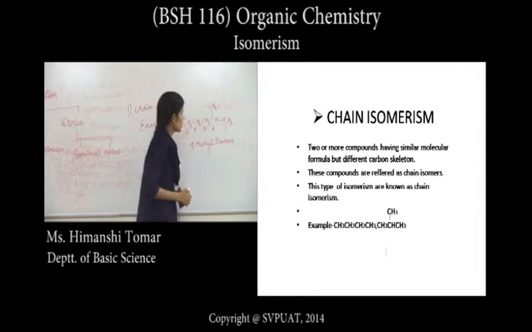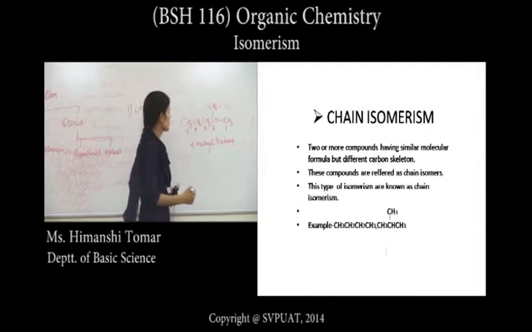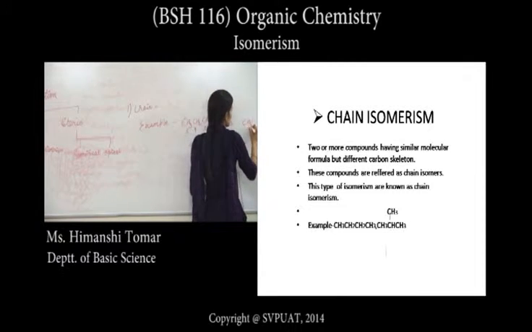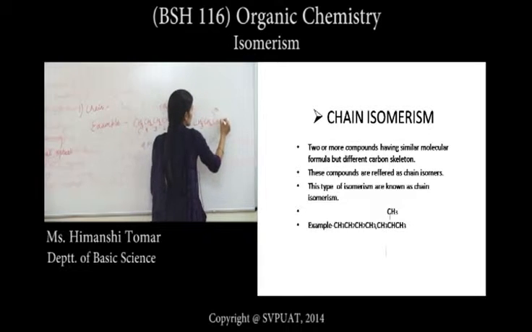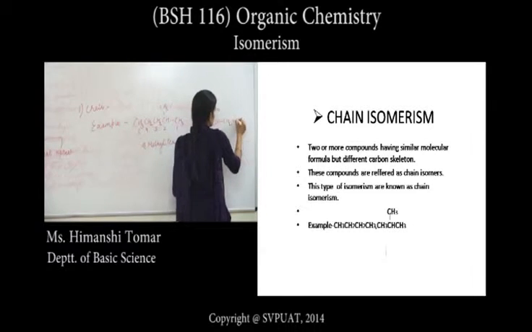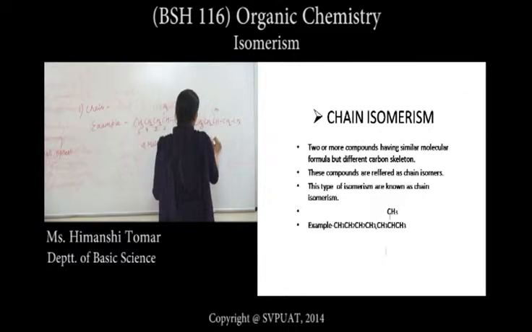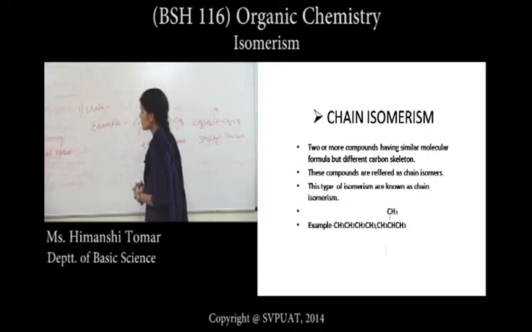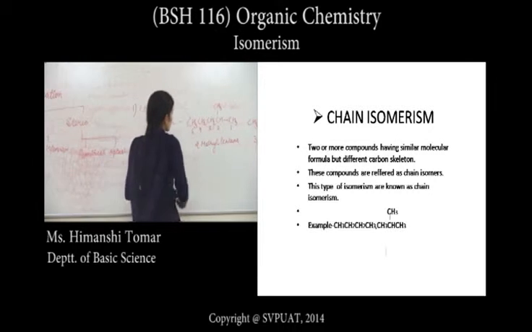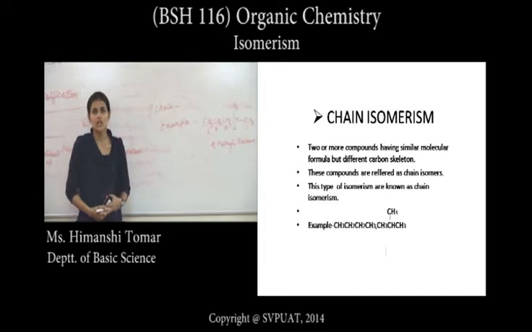But in the case that the methyl group is at the third position, like CH3, CH2, CH, CH3, CH2, CH3, the name of this compound is 3-methylpentane. So each compound is known as a chain isomer, and this type of isomerism is known as chain isomerism.